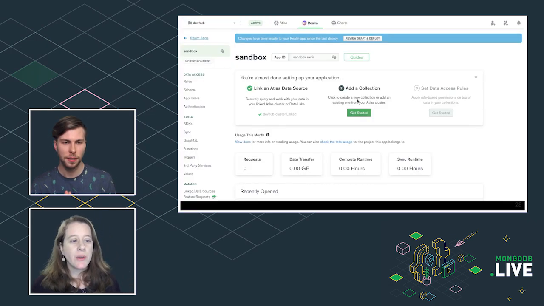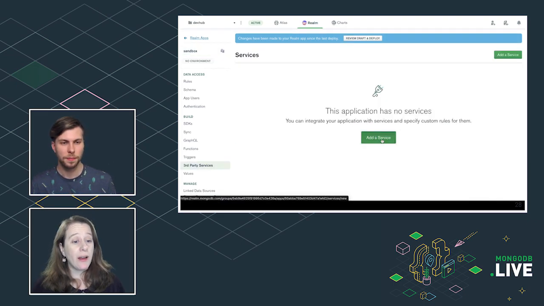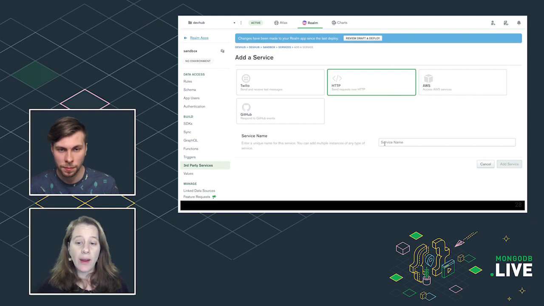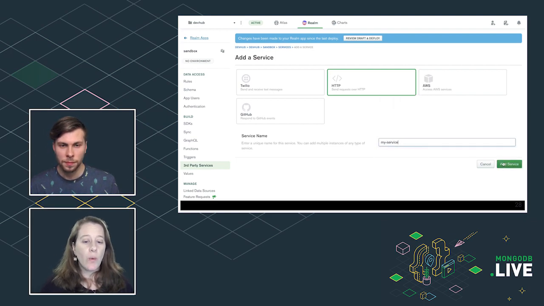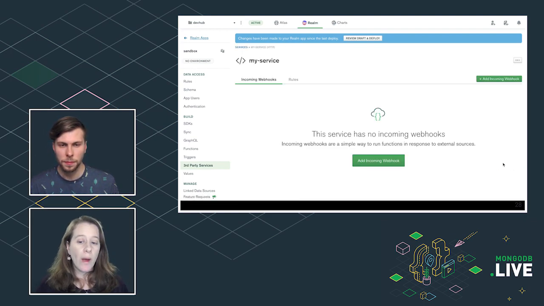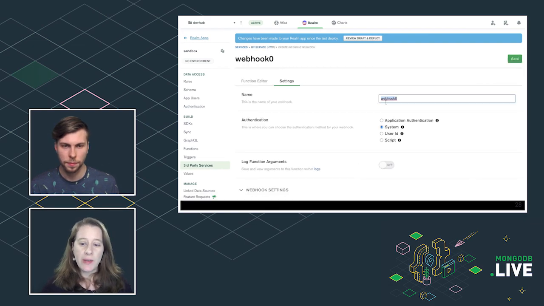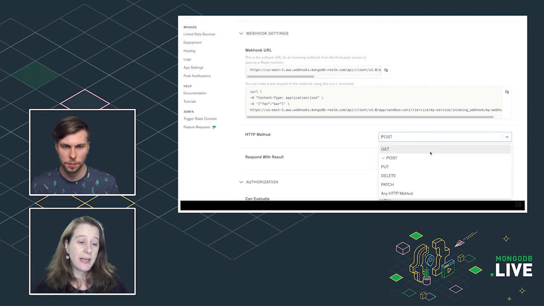That's great. So here's how we can set up a webhook in Realm. We're going to add a new third-party service. We're going to click on Add a Service, HTTP for the endpoint, and name it. And then we're going to add an incoming webhook. And all we do is we give it a name. We set the HTTP method, and in this case, it's going to be GET.